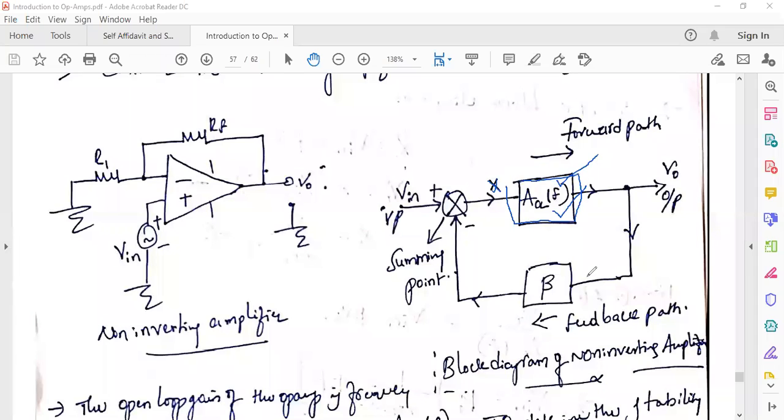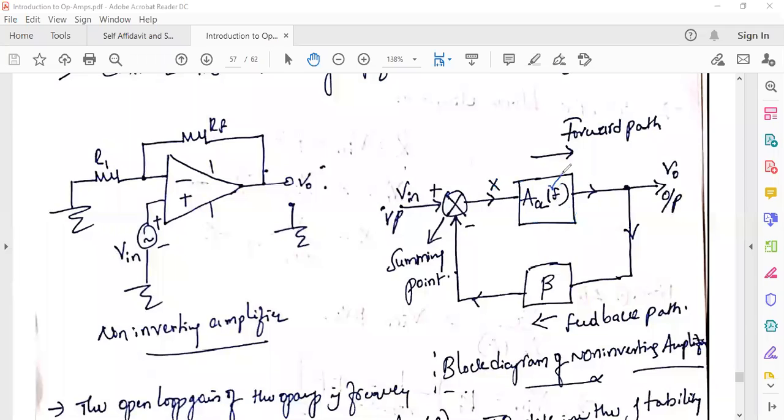Similarly, what is the input to this feedback block? V0, right? What is the output of this feedback block? Which is Vf. So what is the output? Vf. What is the input to this block? V0. Vf by V0 equal to gain or transfer function beta, right? Is it clear? So the transfer function or the gain of the forward block is A0 L of f.